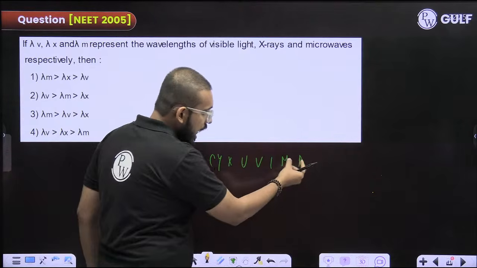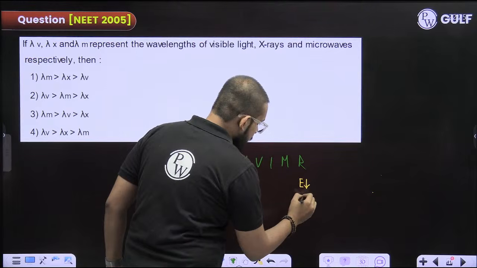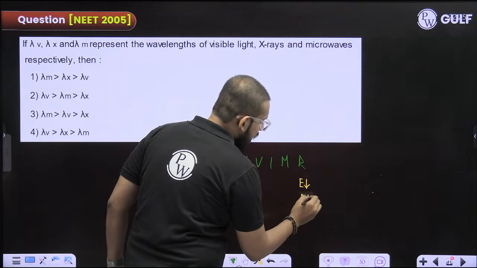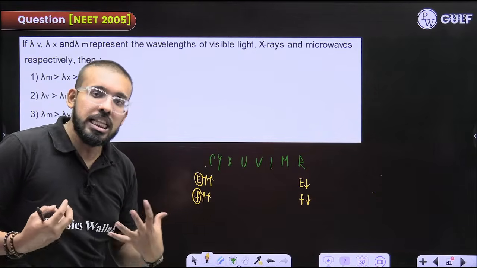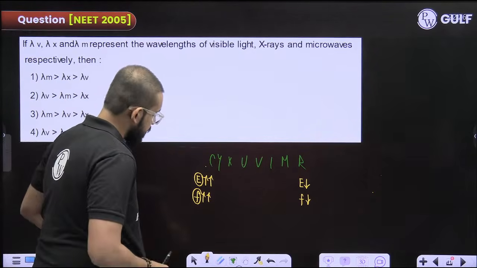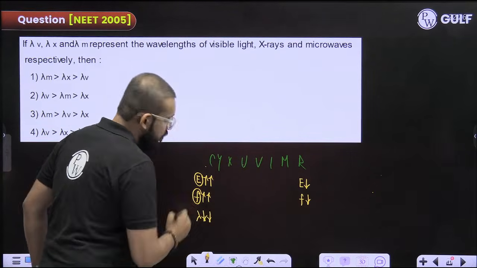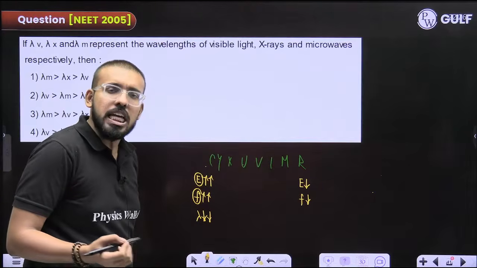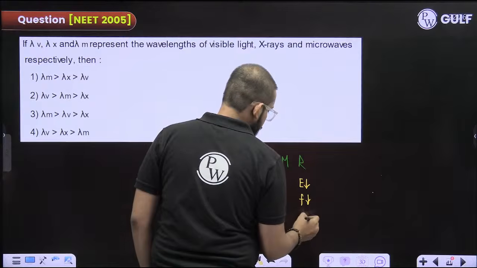And see, the radio waves and microwaves can't have high energy, they are used for communication. How can they have high energy? They would penetrate through our skin. So you can just think like that also. What about wavelength? They have a lesser wavelength. The frequency is high, so wavelength would be less. Here the wavelength will be more.